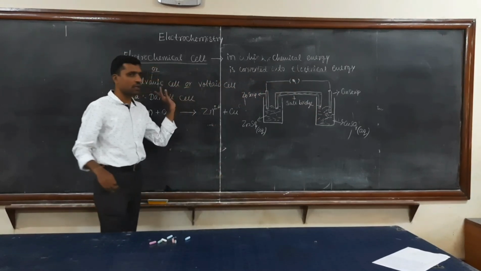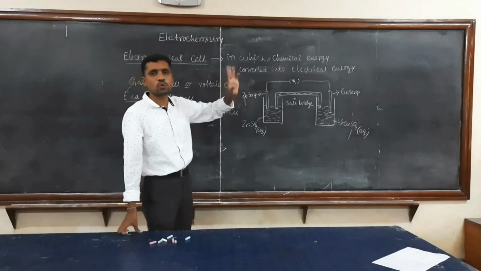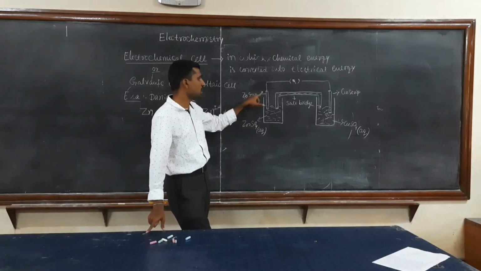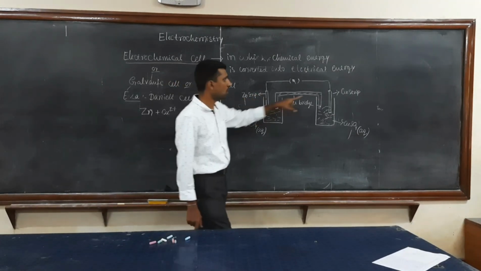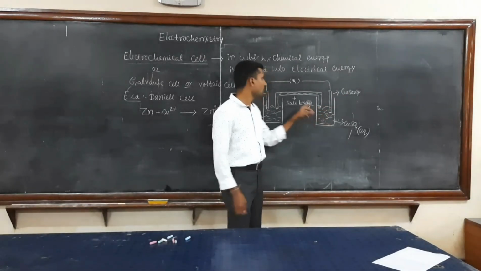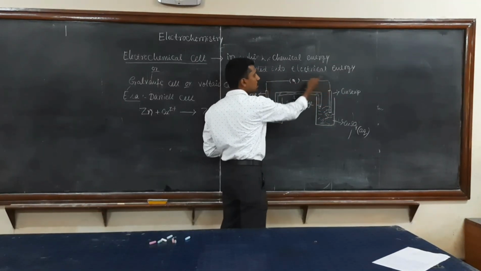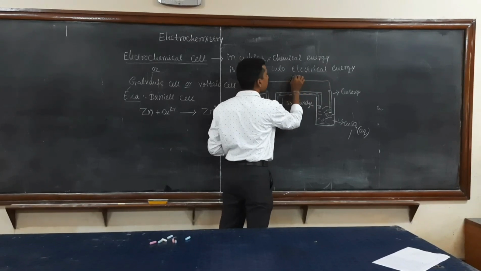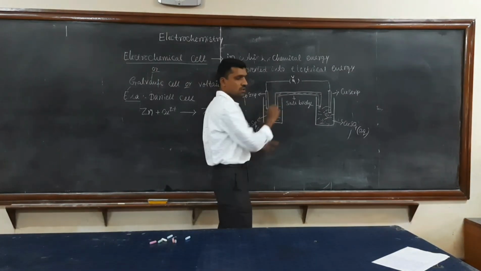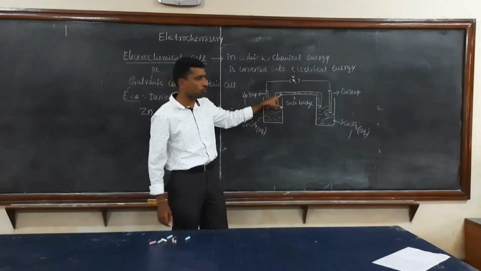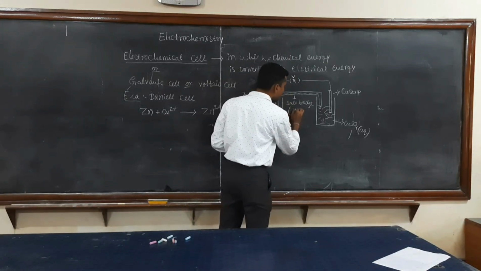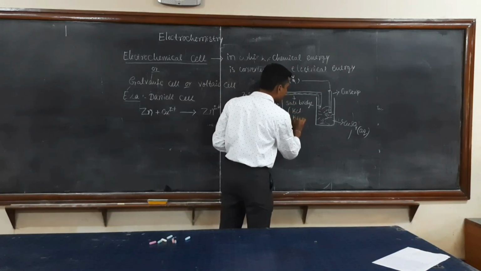In electrochemical cells, the reaction takes place in two separate phases. The first is a zinc strip, dipped in a zinc sulfate solution. The second is a copper strip, dipped in a copper sulfate solution. Both are externally connected through a wire with a voltmeter. Internally they are connected by an inverted U-tube, called a salt bridge, that contains an electrolyte such as KCl or KNO3.